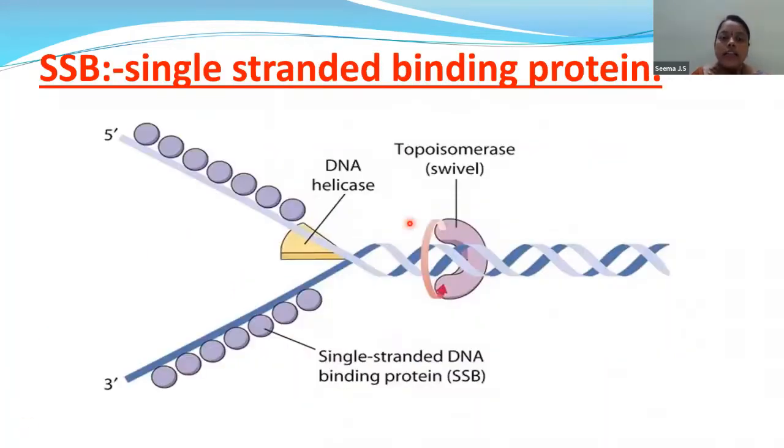Now this is the single strand. Yes, you have to remember the single stranded binding protein. So children, what will this binding protein do? The single stranded binding protein will help in stabilizing the single stranded template so that it will not coil back. So it will stop recoiling of the DNA segment. That is what we need this single stranded binding protein for.